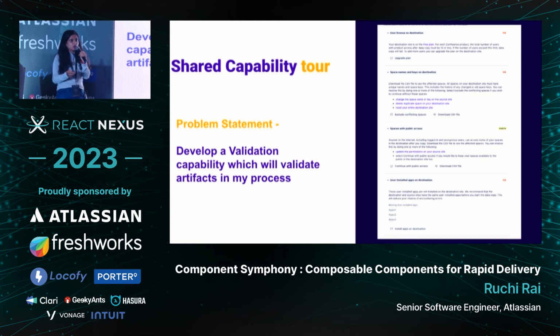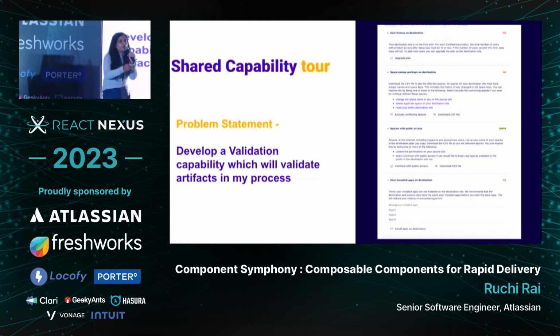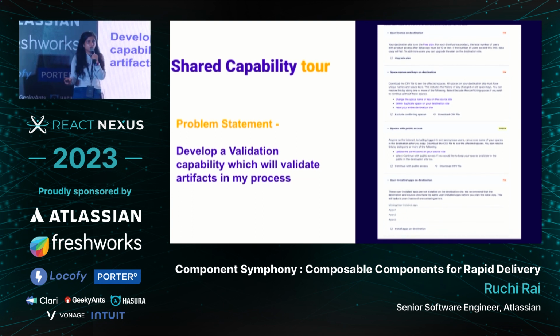Can you imagine the scalability that Atlassian is dealing with right now? So we want to build this validation capability before we allow users to move their data from source to destination, because we don't want their process to fail. We validate their data in source and destination, and then allow them to move ahead. This capability is shared across teams and admin UI.